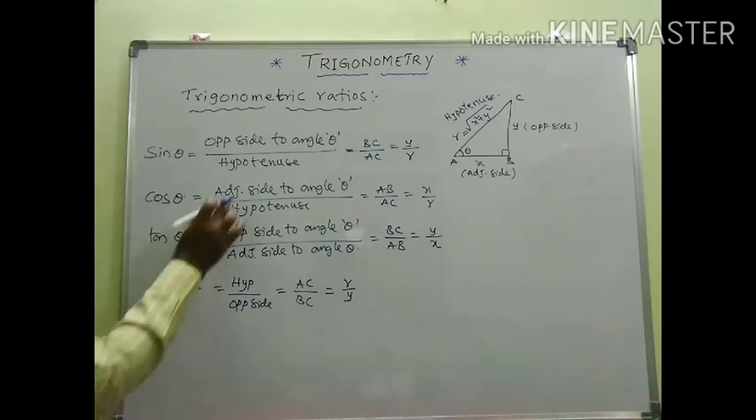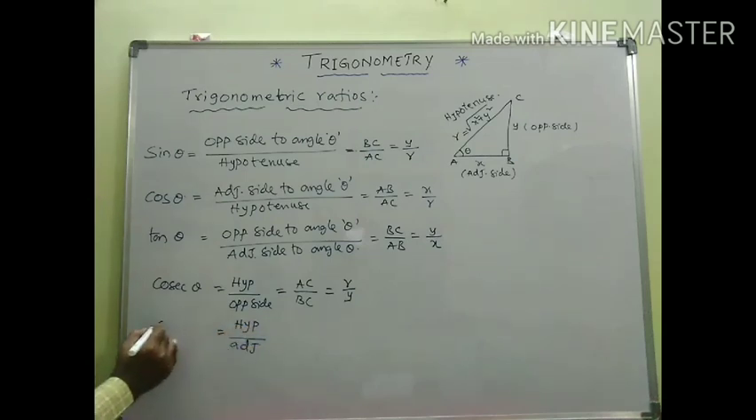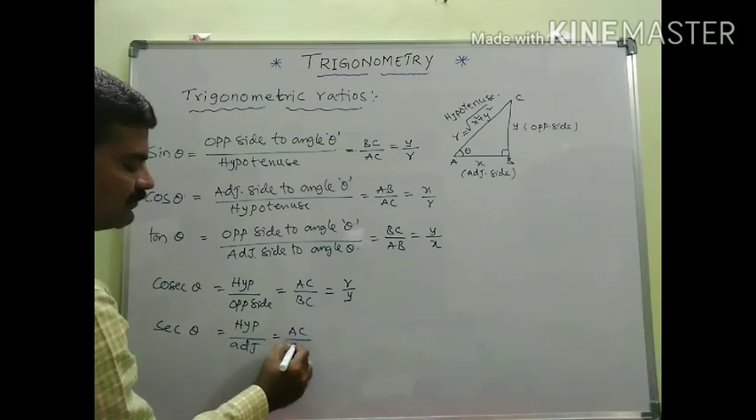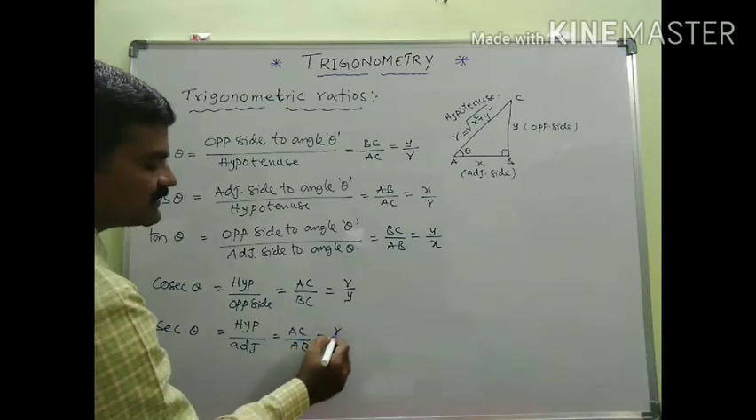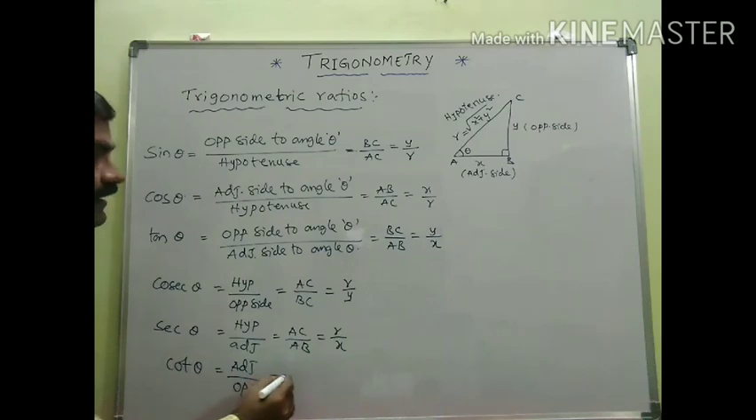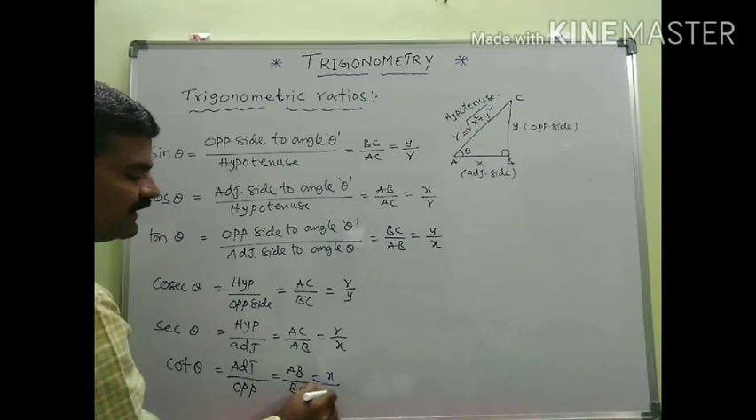And the reciprocal of the second one, that is hypotenuse by adjacent side, is known as secant theta, which is AC by AB, which is r by x. And finally, the ratio between the adjacent side and the opposite side is known as cot theta, which is AB by BC, which is x by y.